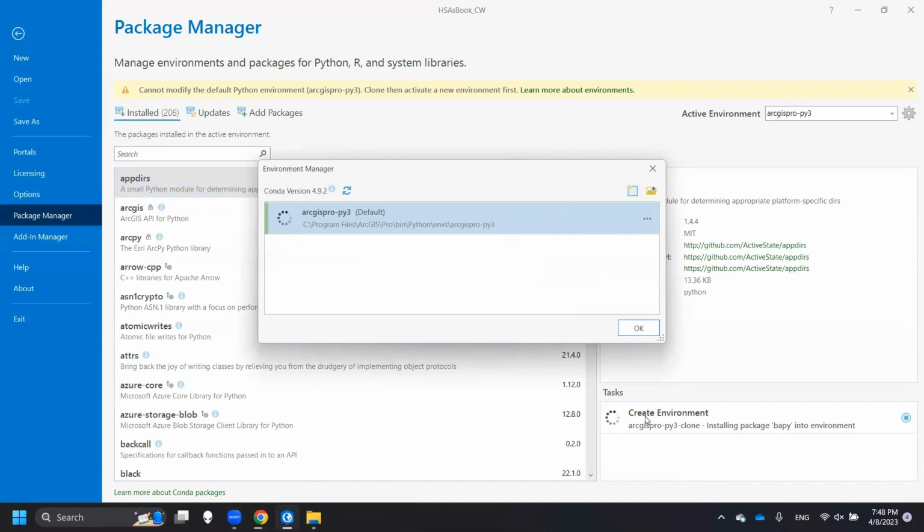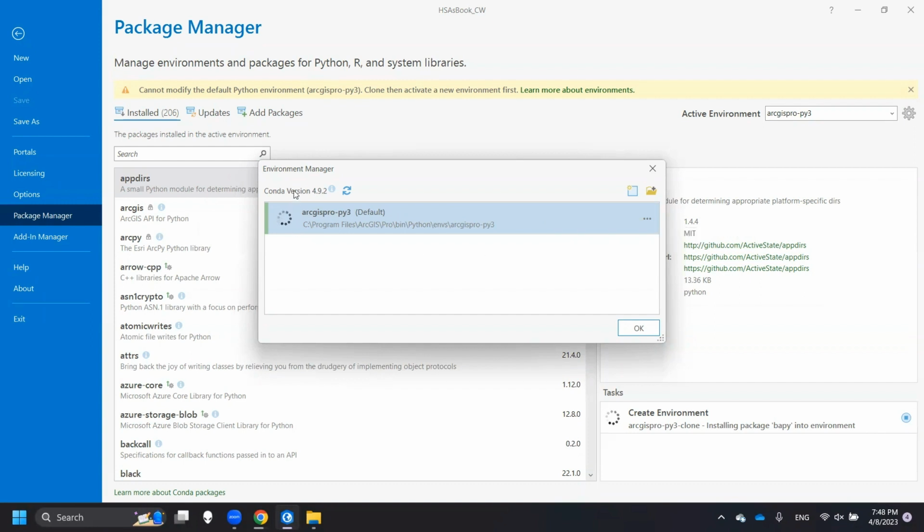You will see here, they are creating the environment by installing some packages into the environment. The reason I wanted to do this is because this original default environment setting doesn't allow people to install new Python packages.